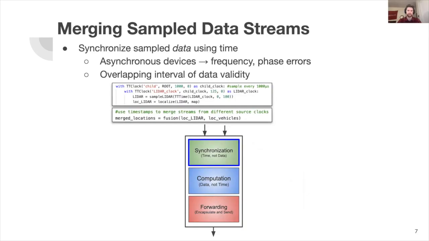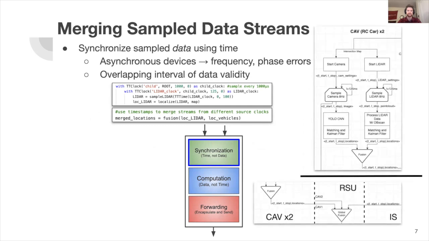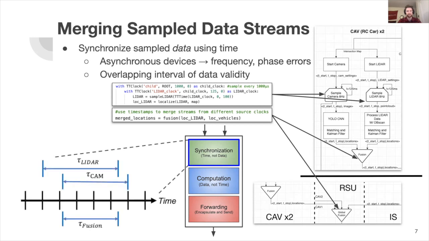Within this distributed application, we'll find operations that require sample data from various sources, like different sensors or different devices. To execute those operations, we need to join those values, those streams. We need to synchronize the inputs. And since we're dealing with data from the physical world, that data shares some context based on when they were sampled. Those sampling times probably won't align exactly, but we posit that they don't necessarily need to because that data is valid and useful over some interval of time. So in this way, we can determine which values to synchronize by looking at an interval describing the data's validity with respect to time.